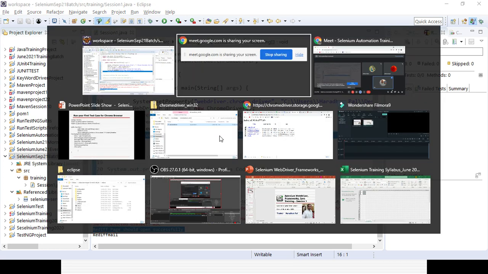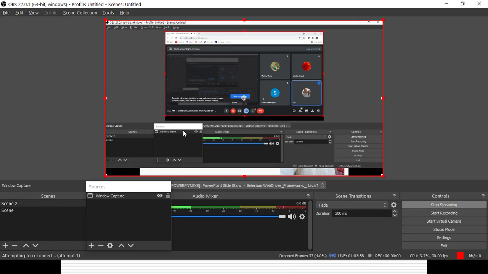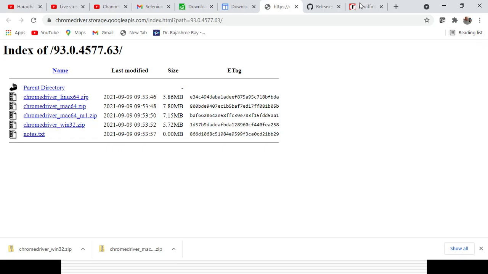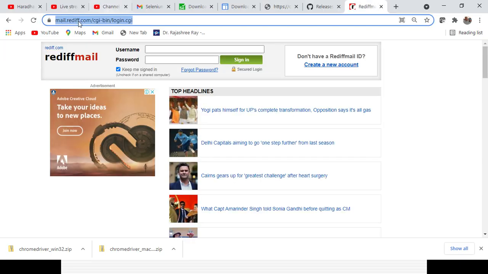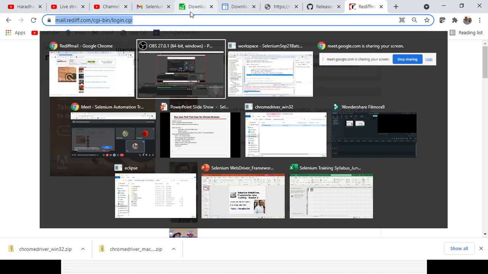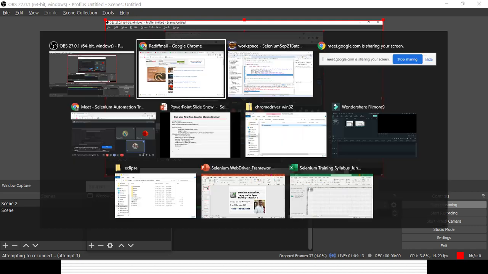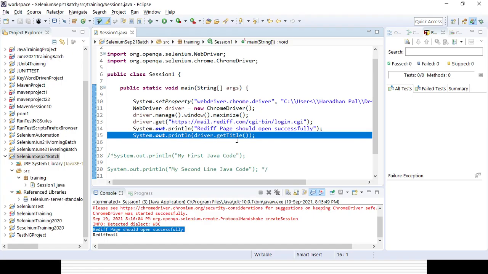Okay, because the page title is Readymail. So that's why you can go for that. You can develop scripts with the help of different Selenium WebDriver classes and interfaces, using all the methods. Similarly, you can go with the Firefox driver, right?